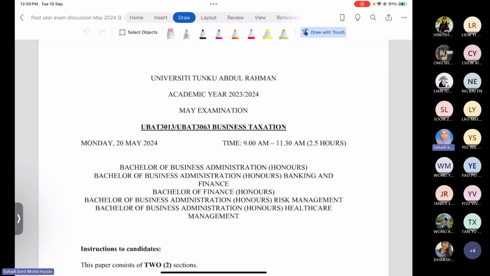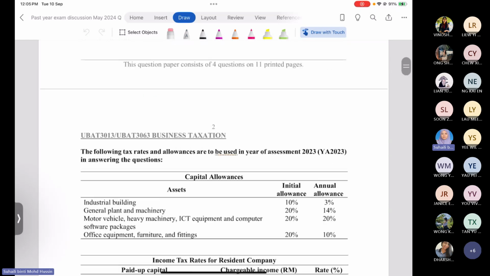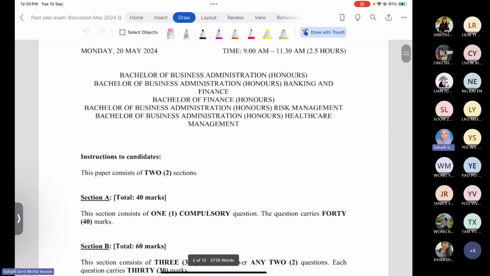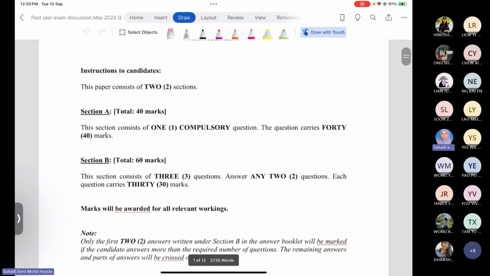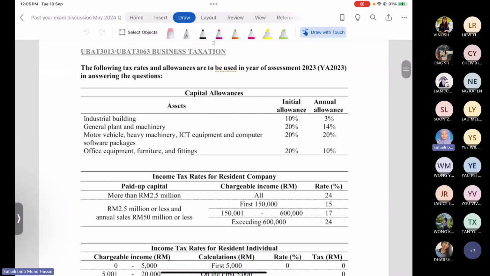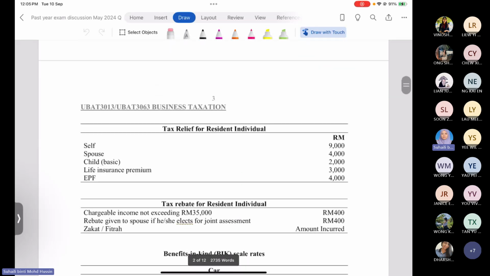Okay, so let's begin our discussion. As mentioned in the channel, I will discuss only section A for today. So we'll start with the May 2024 examination last semester. I hope that most of you already downloaded this past year question. Before we go to section A, you can see that in the past year question the instructions are mentioned, and the tables provided to you are exactly the same as what I provided to you in the classes.